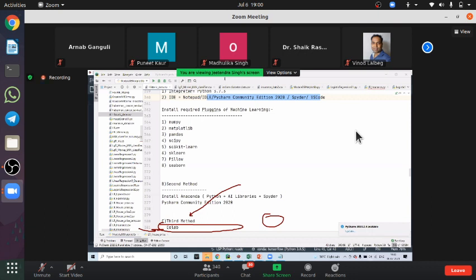I already have 74 messages that I could not see because all these messages came along. I'll try to read them one by one and answer your queries one by one. But before that, I'll show you how we can download this.